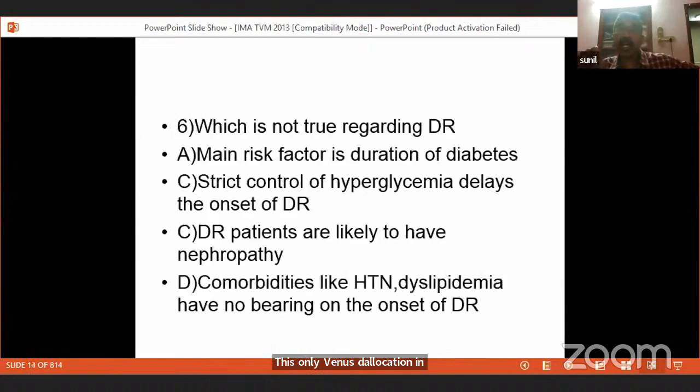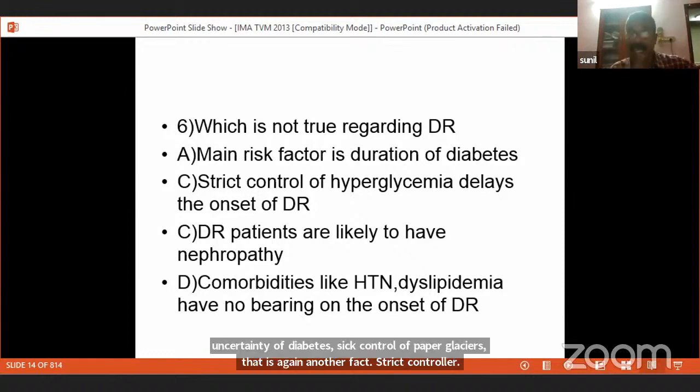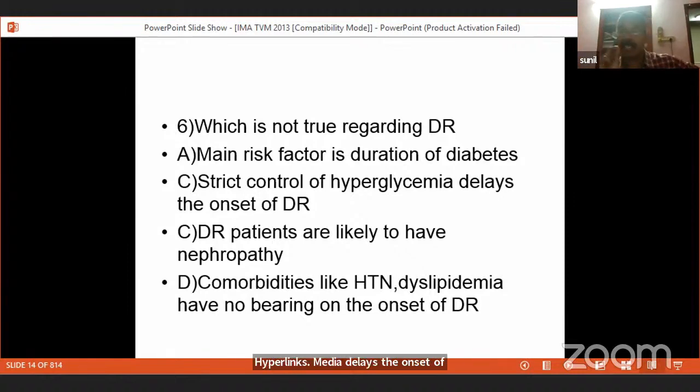Which is not true regarding diabetic retinopathy? Is the main risk factor the duration of diabetes? Yes, the main risk factor for diabetic retinopathy is the duration of diabetes. Strict control of hyperglycemia delays the onset of diabetic retinopathy. Yes, that is another fact. Diabetic retinopathy patients are likely to have nephropathy. Yes, the two organs involved in parallel are the eye and the kidney. You all know that, so all these choices are correct.